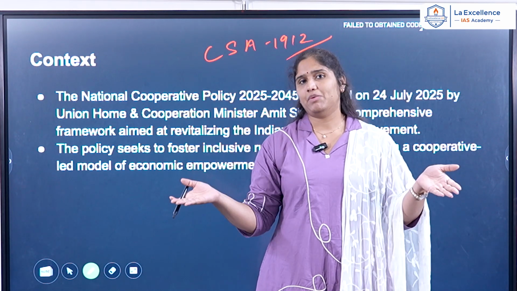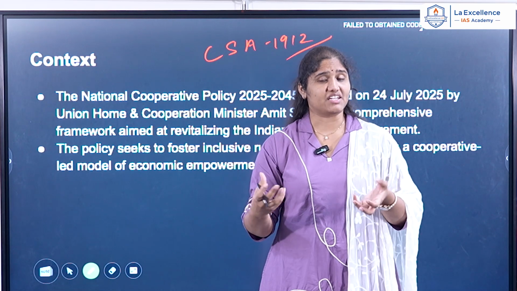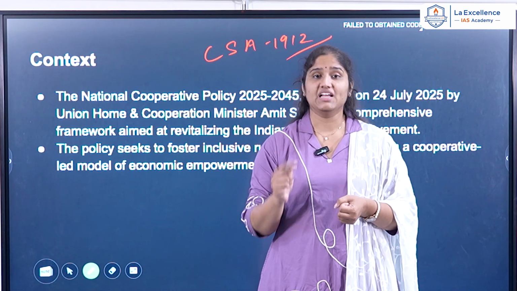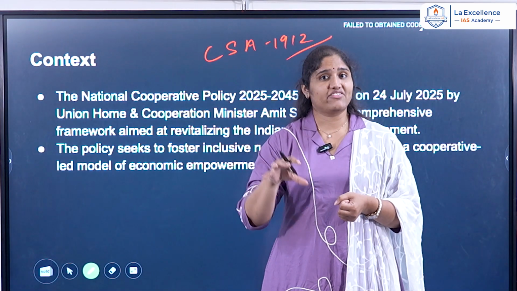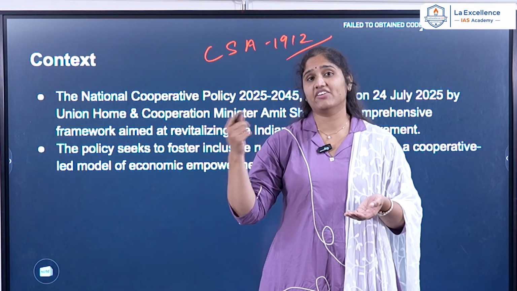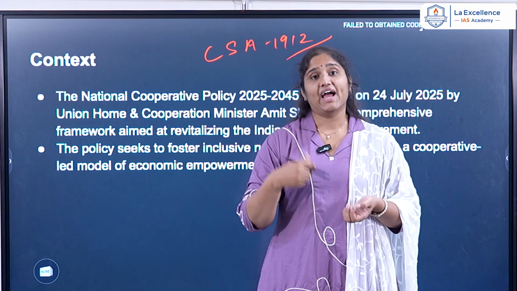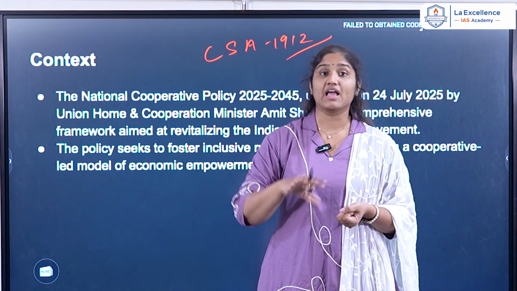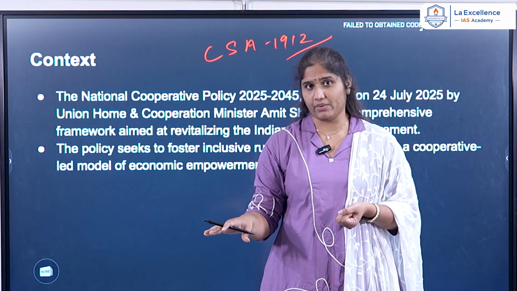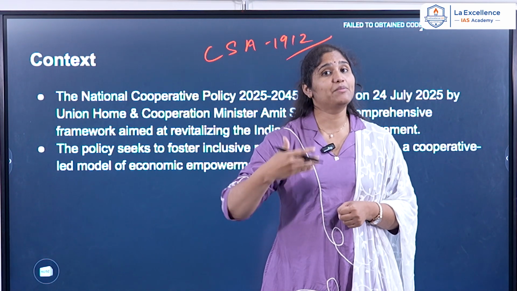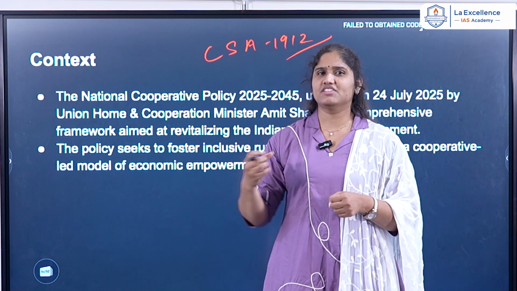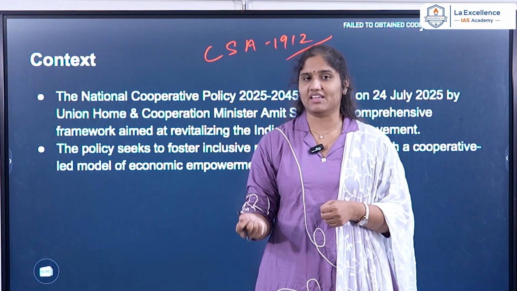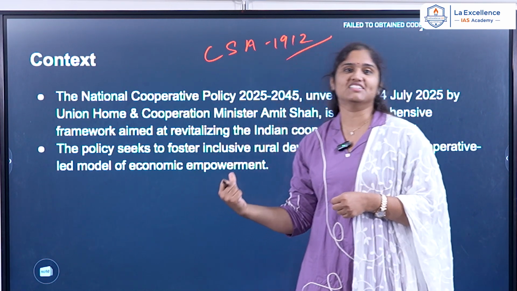Whenever people come together and form a society with a common goal, they realize that each and every member has a democratic right, where one person has one vote, and they come up with mutual benefit. So what is the mutual goal? Whatever profits are acquired by this society will be equally distributed among the members. This is a transformative step, and regarding this, the policy is being taken up.